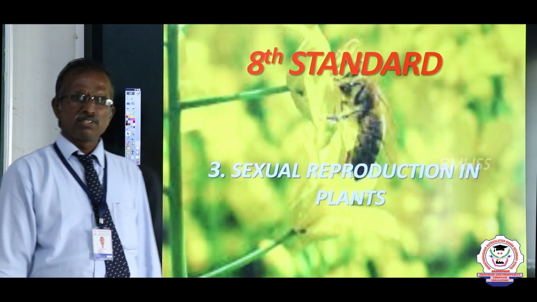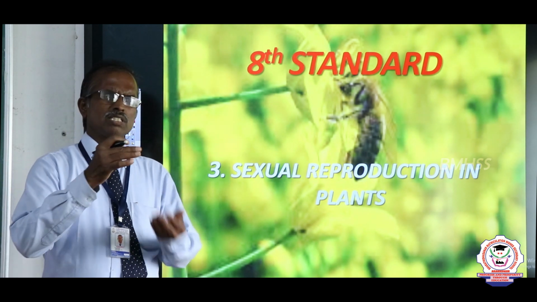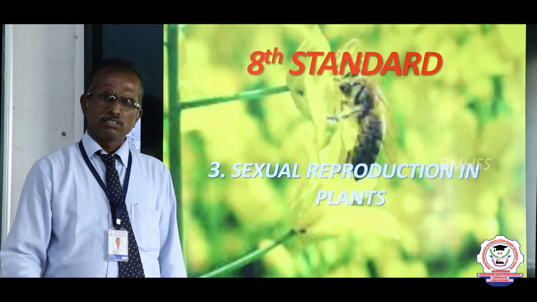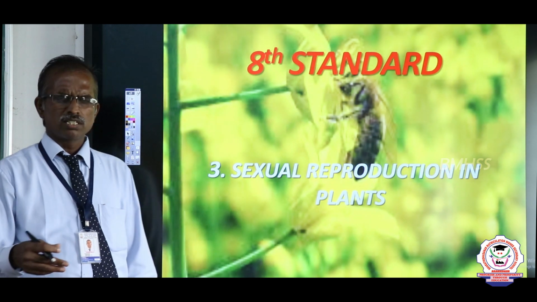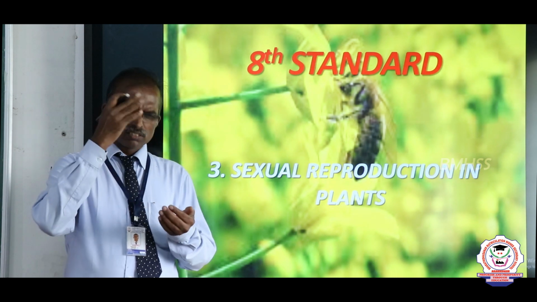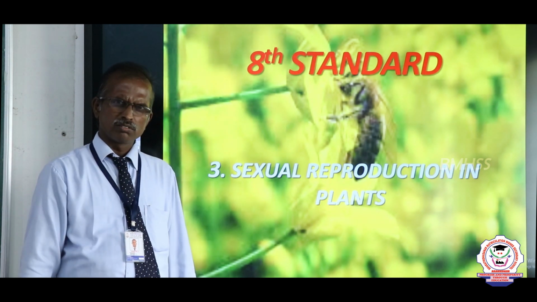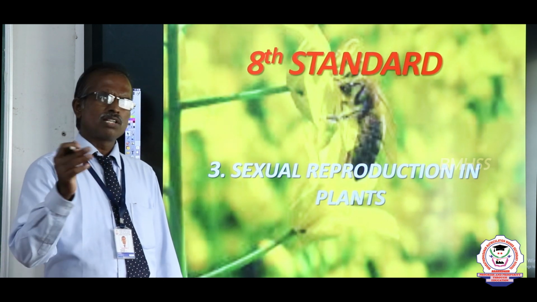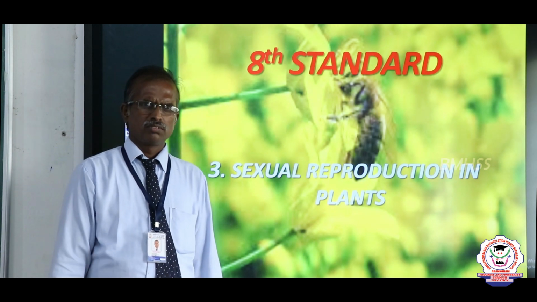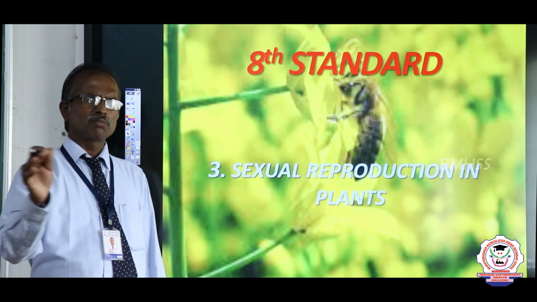As the result of fertilization, a small young one is produced in the case of animals. After fertilization, growth and division undergo to form an embryo. That embryo leads to a new individual. So after fertilization, young ones are produced.